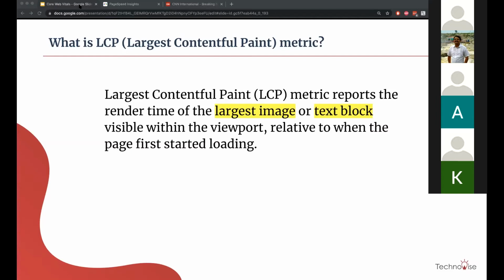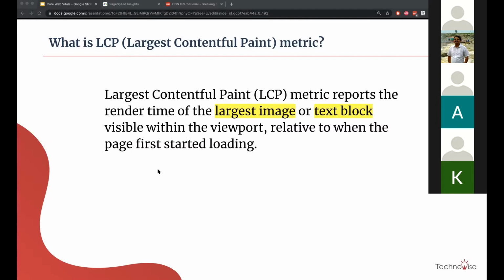Now, first meaningful content is a different type of algorithm that tries to understand which is the meaningful content, but it does not tell you how fast the page was. It does not tell you anything.